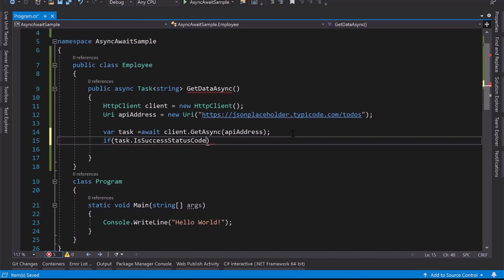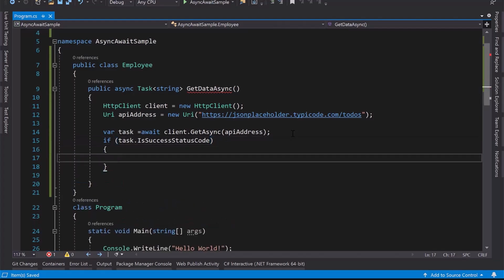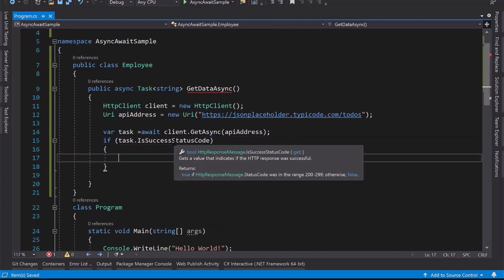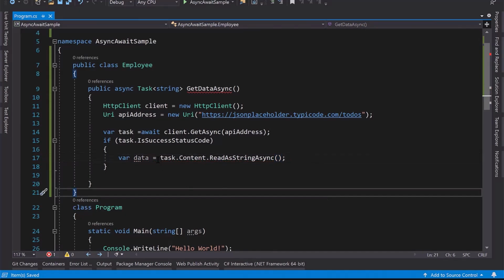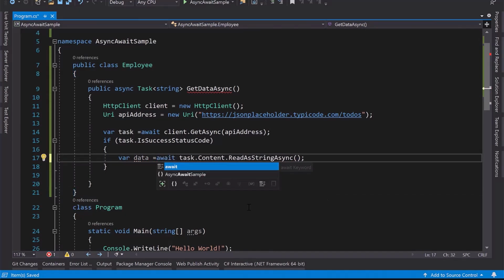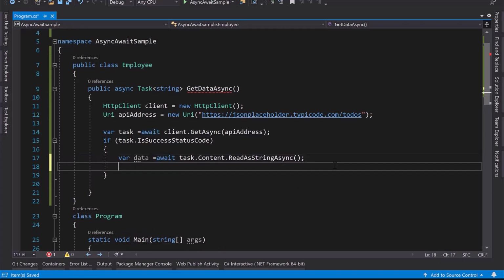If task.IsSuccessStatusCode, if it is responding properly, obviously we will get the success status code, let's say 200 or 201. Now what is the data we are getting from this URI? The data we will read now. So let me read the data. It would be data, then task.Content, and I'm reading it with ReadAsStringAsync like this way. And here also I'm going to await for reading the data, await, and finally return it, return data.